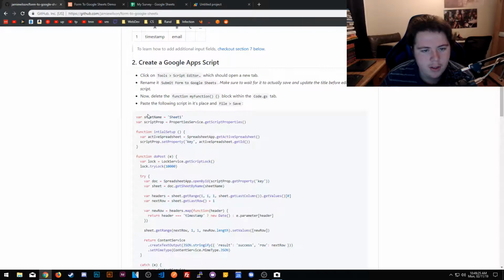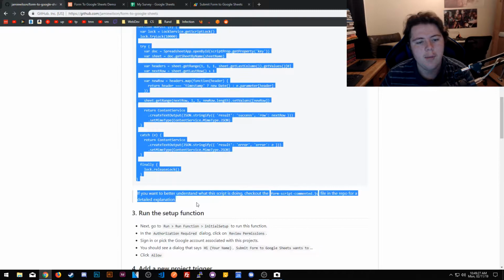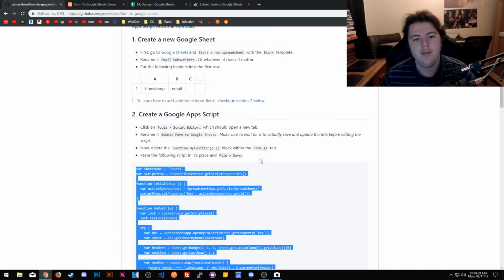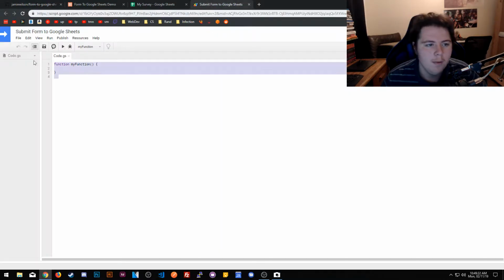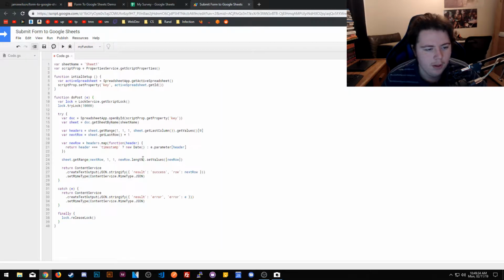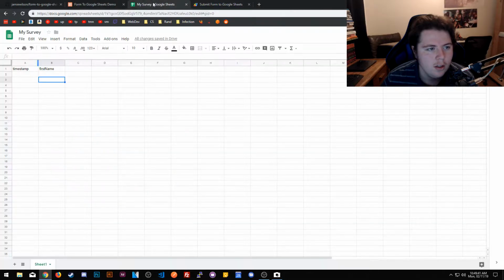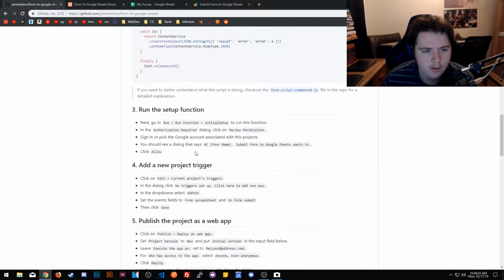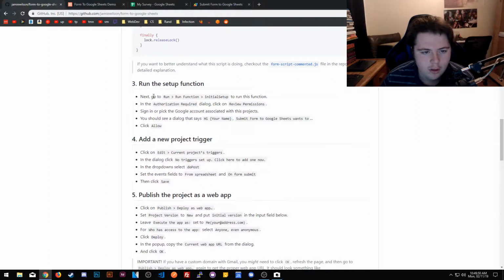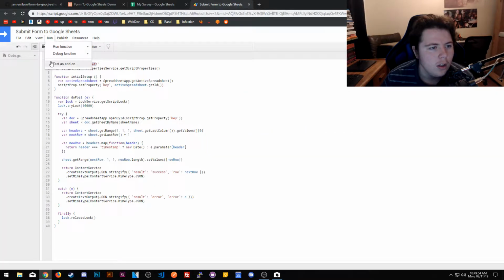Okay, and then this is what we're looking for. So this is what we got to copy. I've seen this before, actually, because I've tried this a little bit off recording. Save it. Okay, so this is a sheet that grabs the sheet name, and I'm pretty sure we need to put in my survey, unless no. Okay, now run the setup function. Go to run function, and initial setup. All right, run function, initial setup.